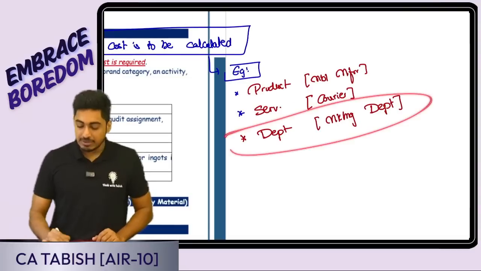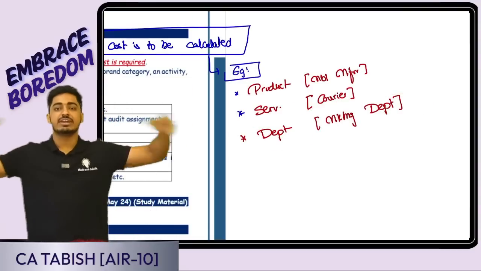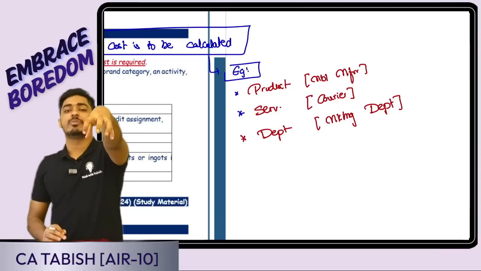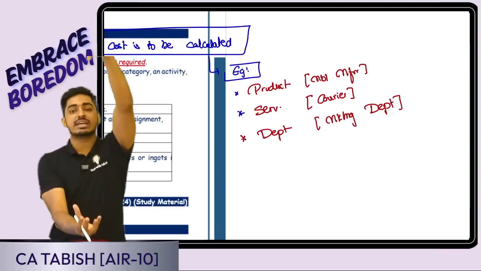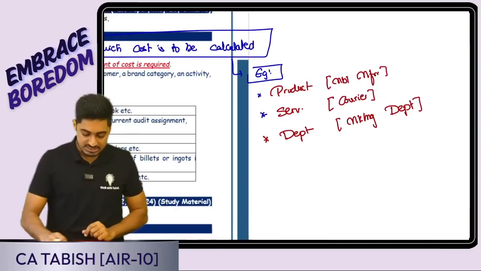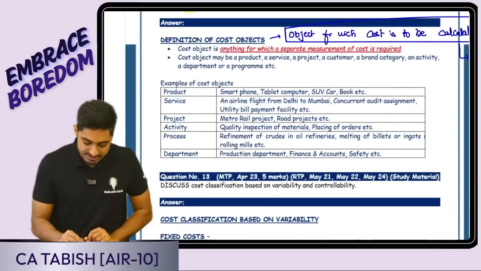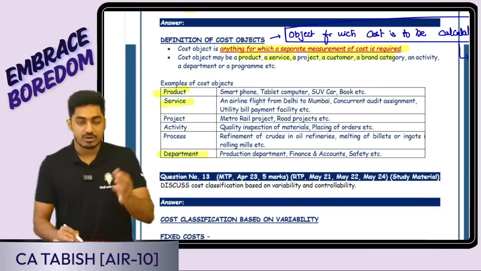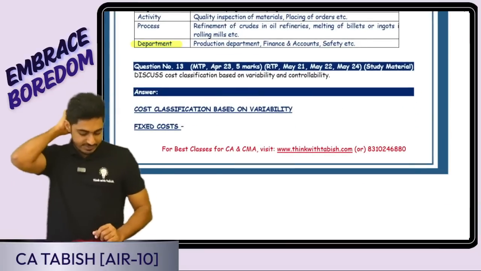It can be a department also. Say in an organization we have different departments. I want to know the cost I have incurred for the marketing department. So for which object am I calculating the cost? The marketing department. So that becomes my cost object. Is this clear, everyone? The same thing is given here. Any object for which cost is being calculated can be a product, service or a department. Is this clear, everyone? Okay, perfect.